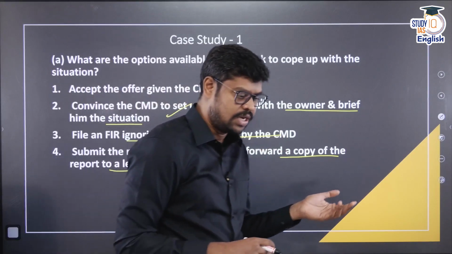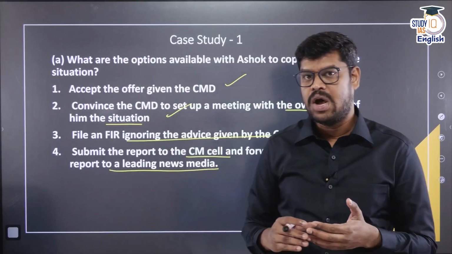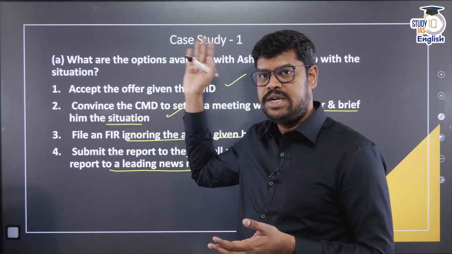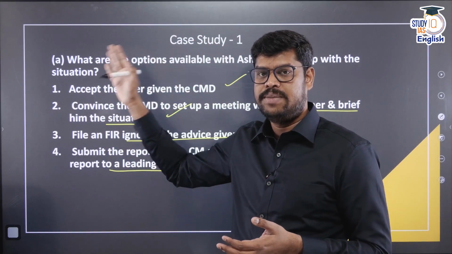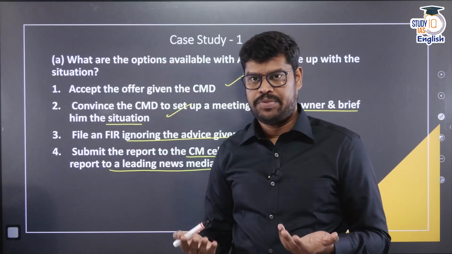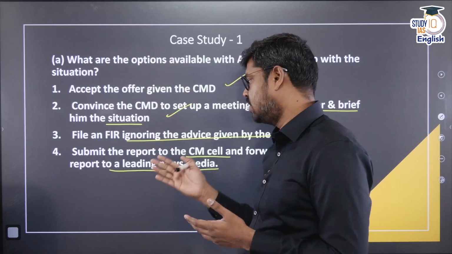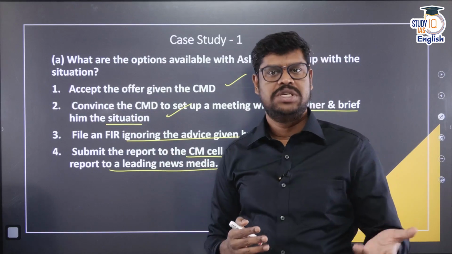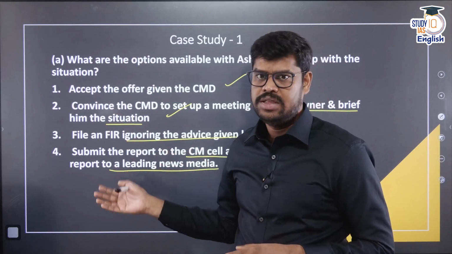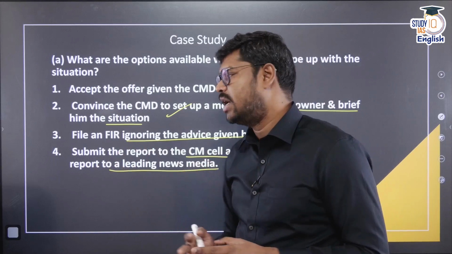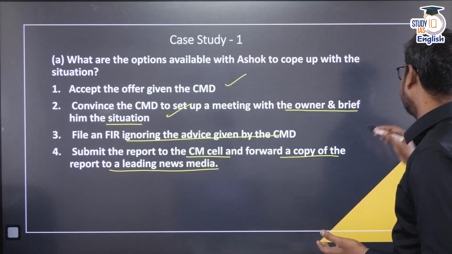The problem in this particular case is there is no surety again how the CM cell is going to act, because it is already said that the local politician MLA seems to be close to the CM. So it depends upon the integrity and the honesty of the CM and the media, the leading news media to which he has submitted it. Okay. So again, these issues are there. So this is the assessment of the various options that Ashok can probably take in this particular case.